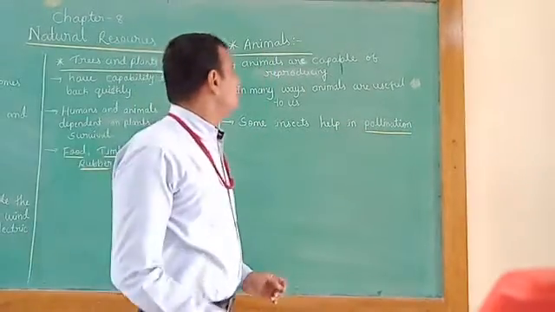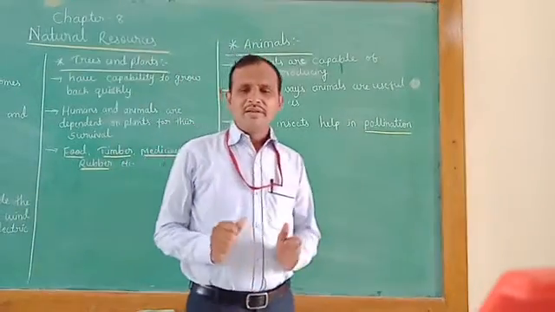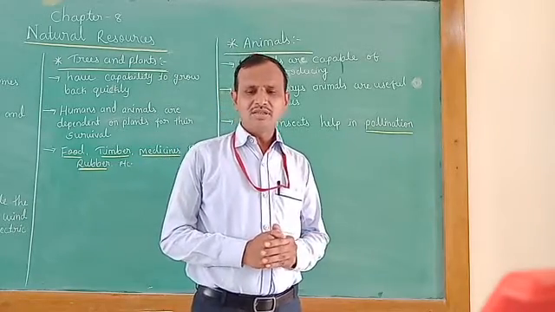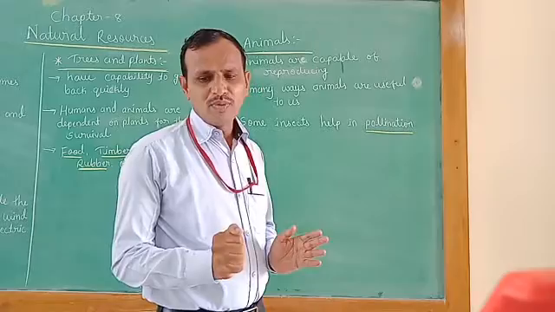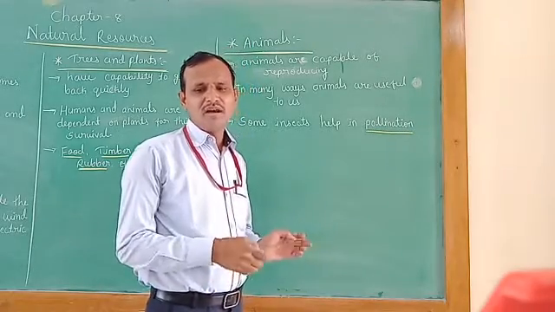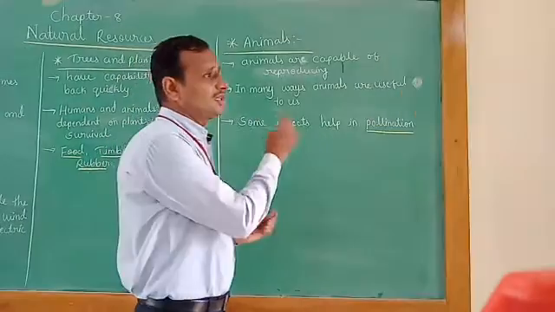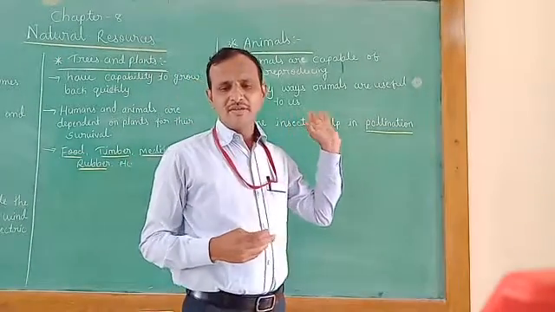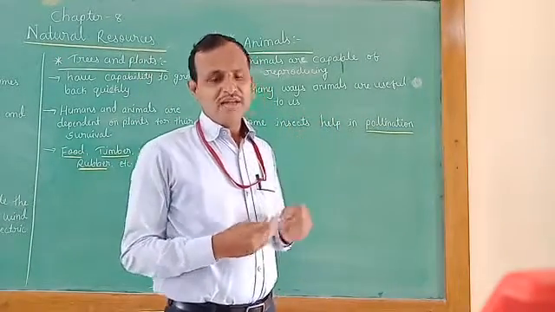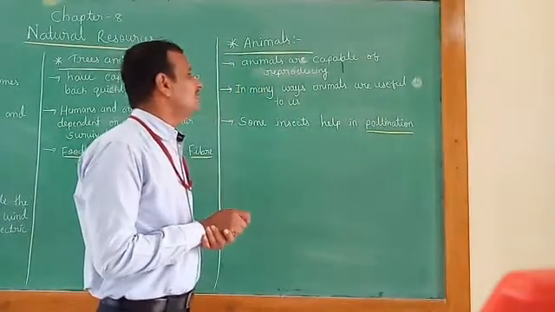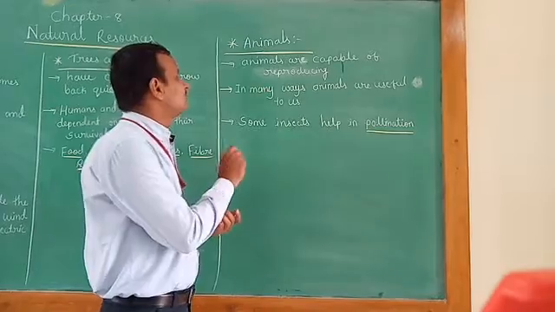Children, animals are also one of the renewable natural resources, because they are capable of reproducing, like plants. And in many ways animals are helpful to humans and plants.